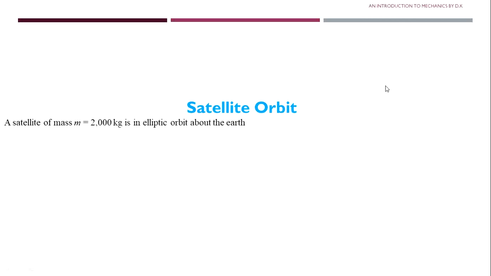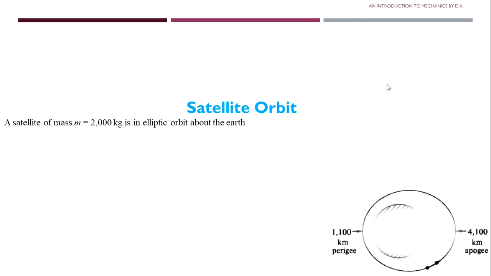Consider a satellite of mass 2000 kg which is in elliptical orbit about the Earth. So when a satellite is moving around the Earth, it has an elliptical orbit. Let us have a picture. Here we have the Earth, which is at one of the foci, and a small satellite is rotating around the Earth. So here we have 2 points: one is perigee and the other is apogee.